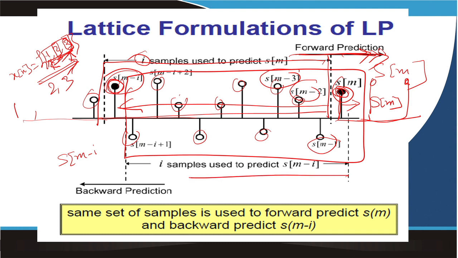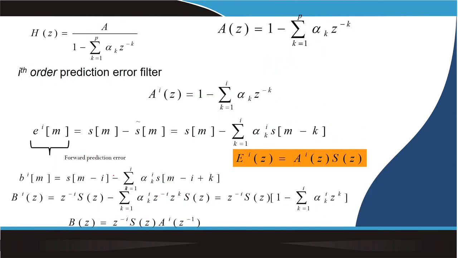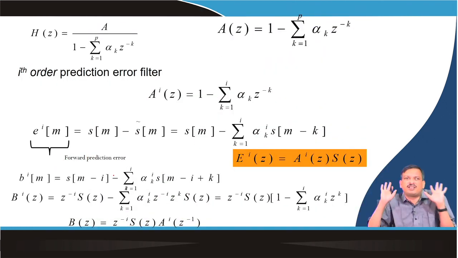When I predict on this side, it is called backward prediction. So prediction can be forward or backward. I can predict 3 from 1 and 2, and I can predict 1 from 2 and 3. Predicting 3 from 1 and 2 is forward prediction. Predicting 1 from 2 and 3 is backward prediction. Okay, you understand that part.